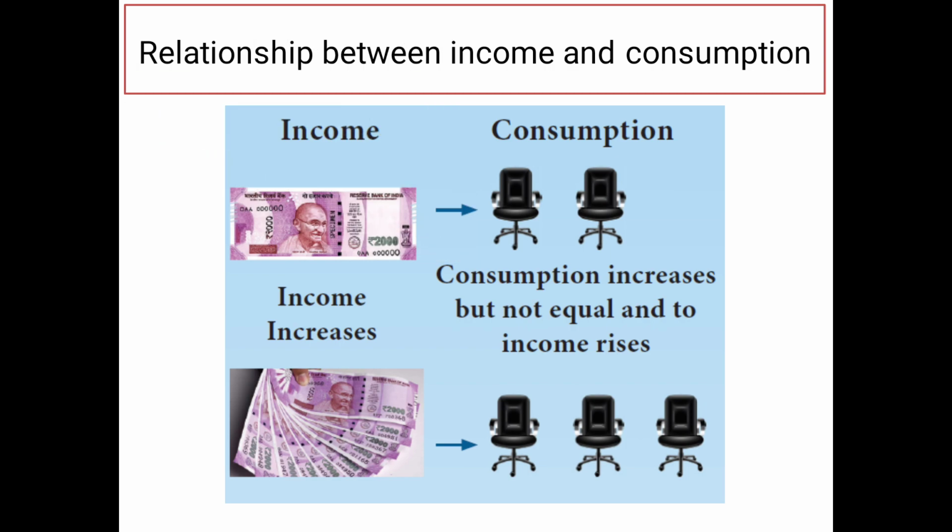So there's a picture here. When your income is at 2,000 rupees, you had 2 chairs. Now your income has increased. What has happened? We are spending that for buying a few more chairs for the office purpose. So consumption increases, but it is not equal to the income rise. Suppose your income goes from 50,000 to 60,000, that 10,000 rupees you are not going to spend entirely for consumption purpose. A part of it is spent for consumption, and part is kept aside as savings.